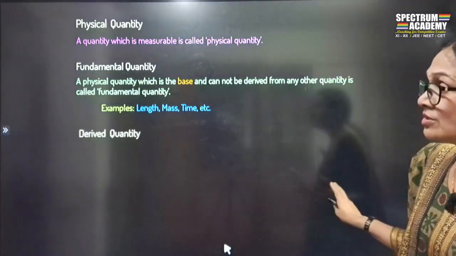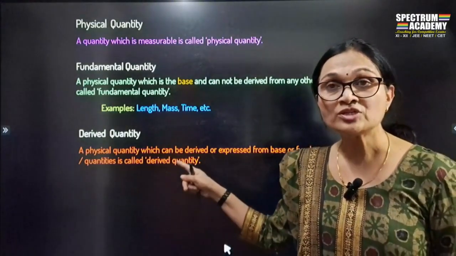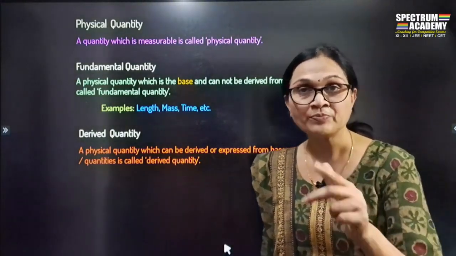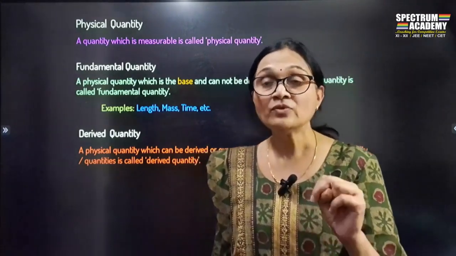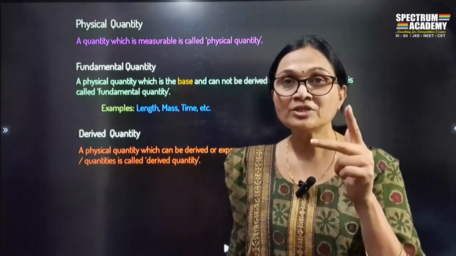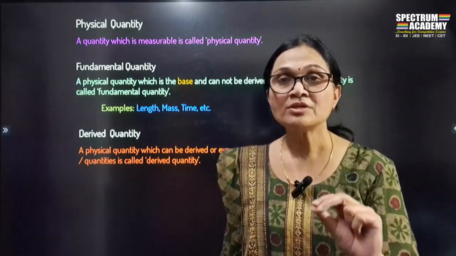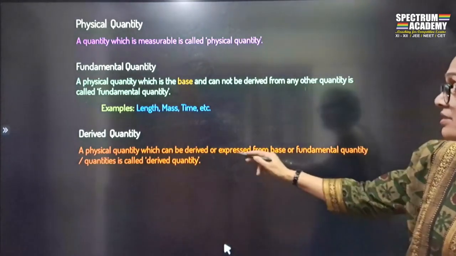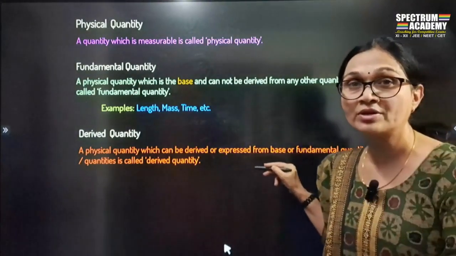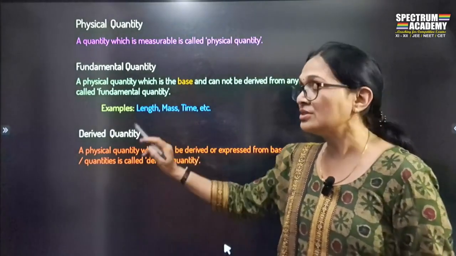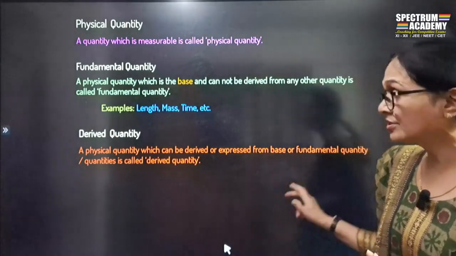What are the derived quantities? A derived quantity is a physical quantity which depends upon others. Like area is length into breadth, it is depending upon two quantities. Or volume is length into breadth into height, it is depending upon three quantities. So these are the quantities which are derived from more than one fundamental quantity, and these quantities are called what? Derived quantities. Okay, I think the definition is clear.